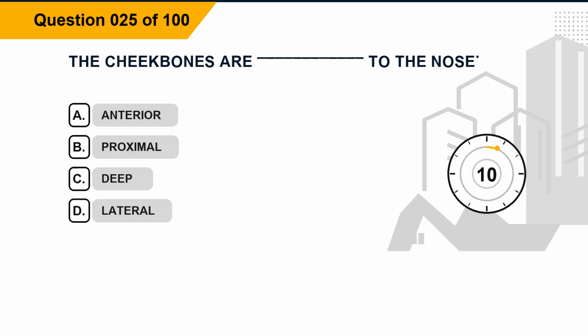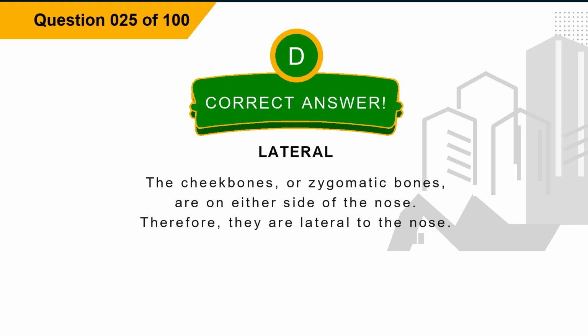Question 25. The cheekbones are blank to the nose. Option A, anterior. Option B, proximal. Option C, deep. Option D, lateral. The correct answer is option D, lateral. Explanation. The cheekbones, or zygomatic bones, are on either side of the nose. Therefore, they are lateral to the nose.